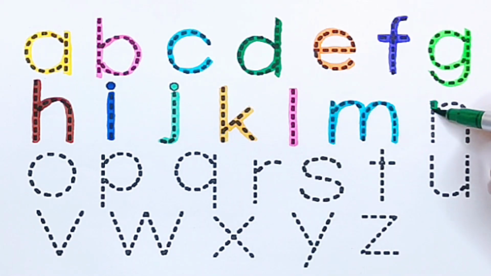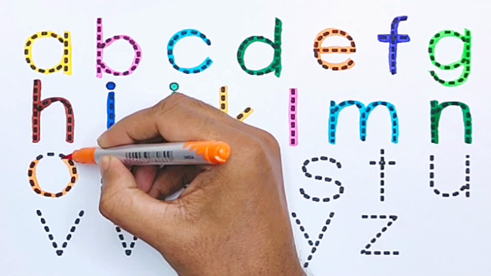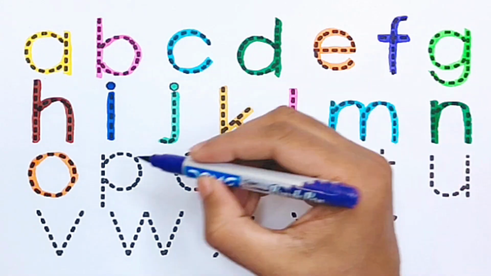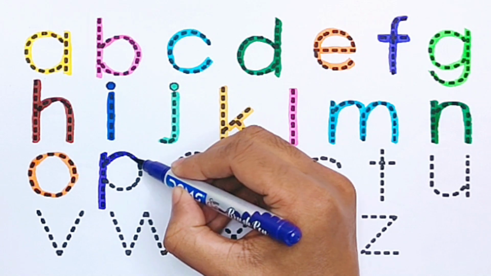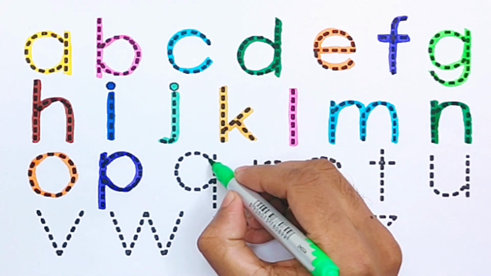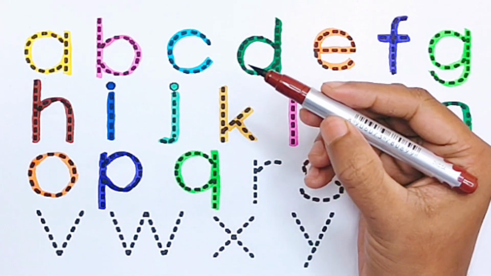Green color. N for nuts. Orange color. O for onion. Purple color. P for pineapple. Light green color. Q for queen. Brown color.